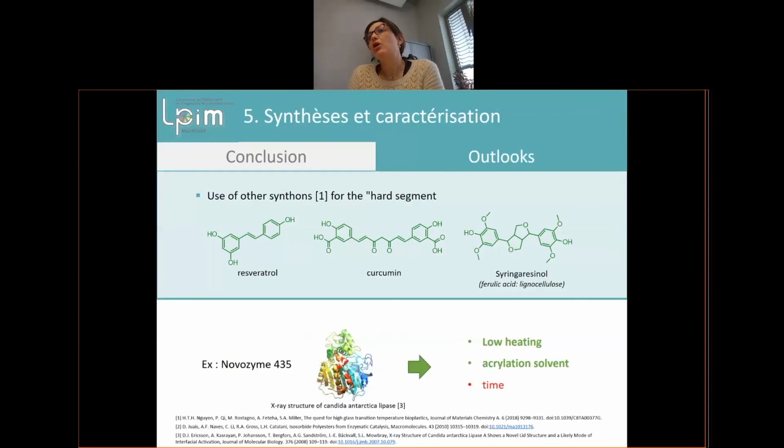We will also use some reactive diluent to get lower viscosities and get a good polyester resin.